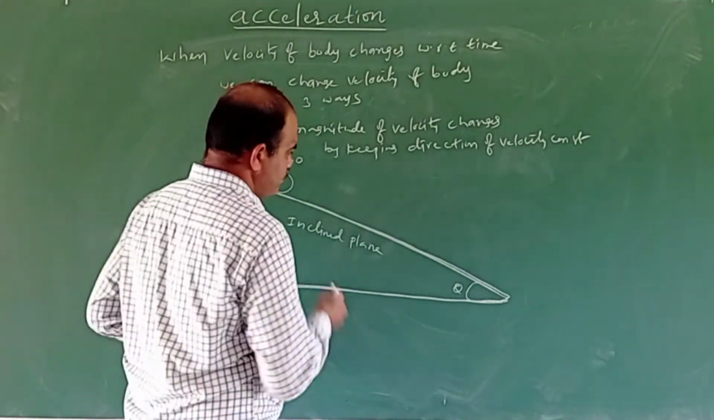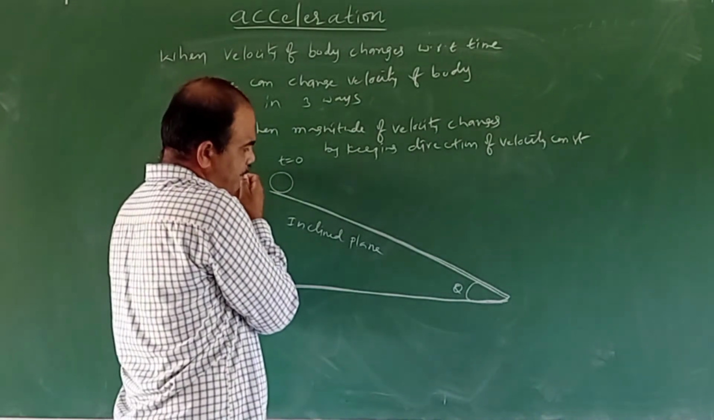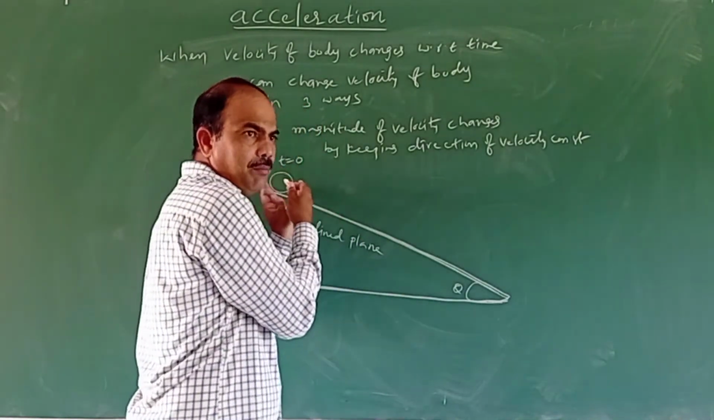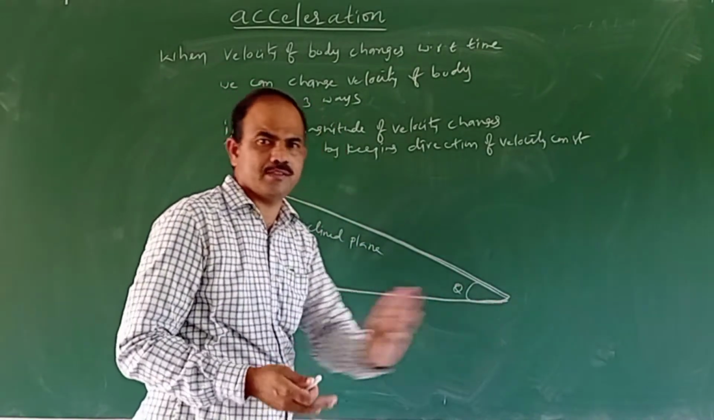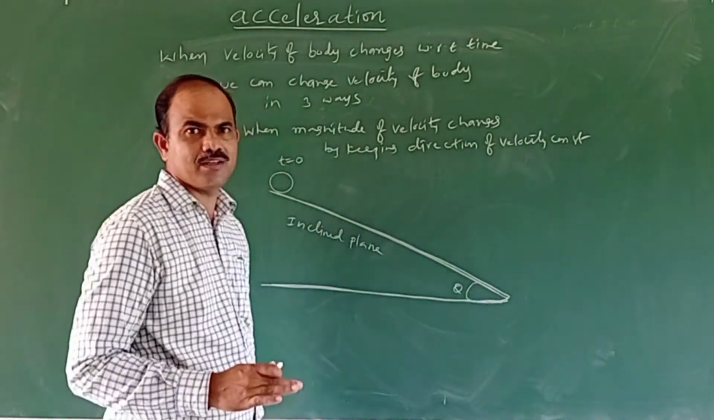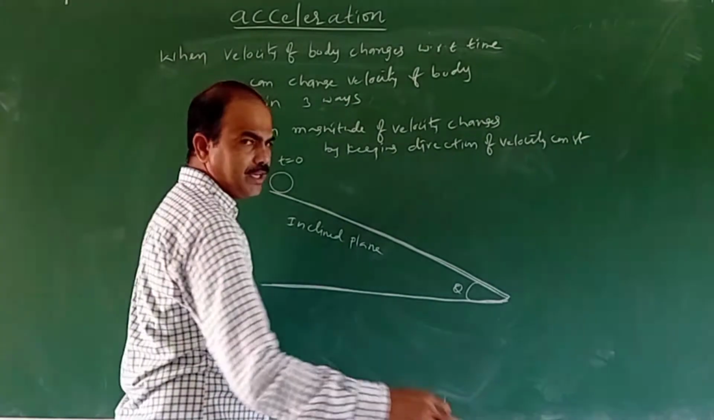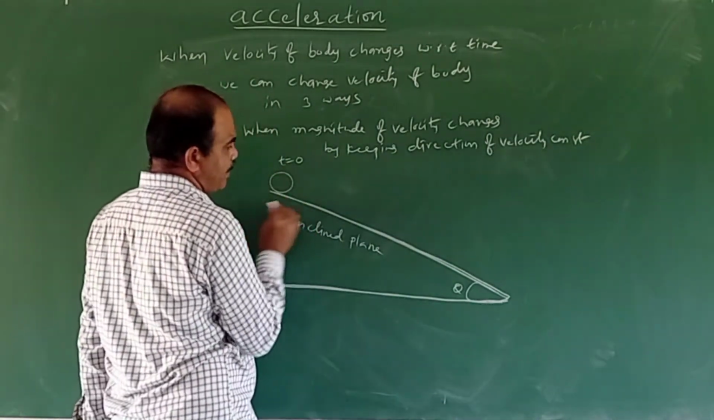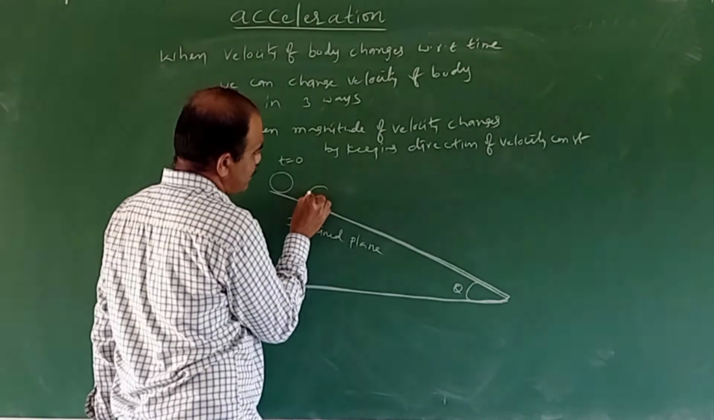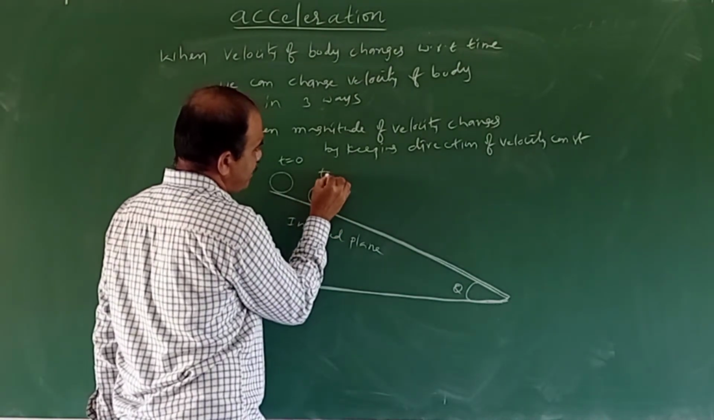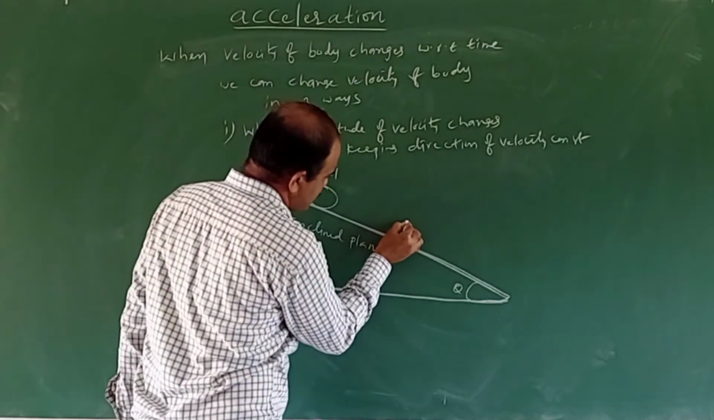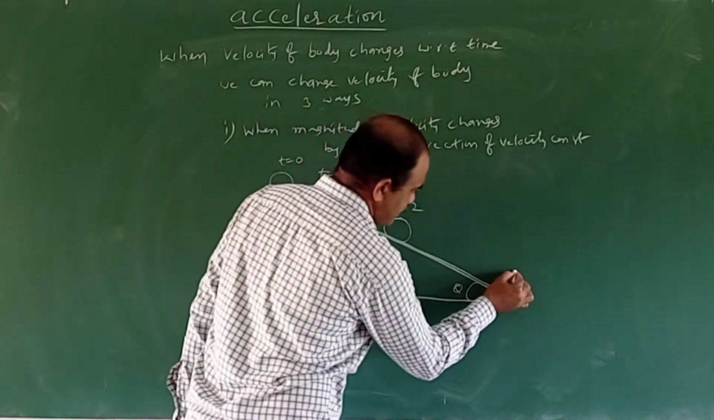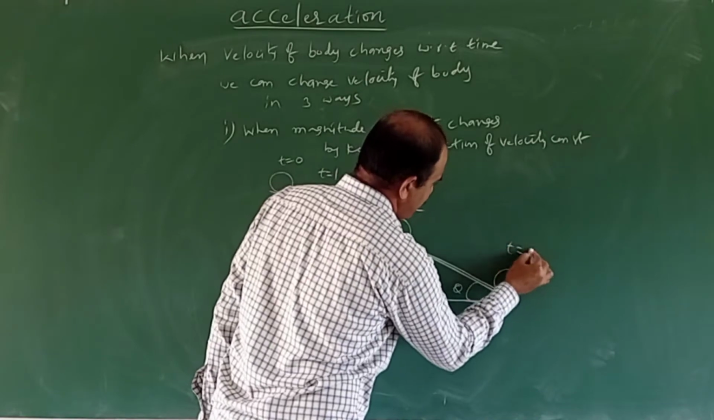What do you observe? When this ball is moving along the inclined plane, the magnitude of velocity changes, but the direction is constant. The direction is along the inclined plane. It cannot change. This is the position of the ball at time t equal to 0. Now consider this is the position of the ball at t equal to 1 second, this at t equal to 2 seconds, and this at t equal to 3 seconds.